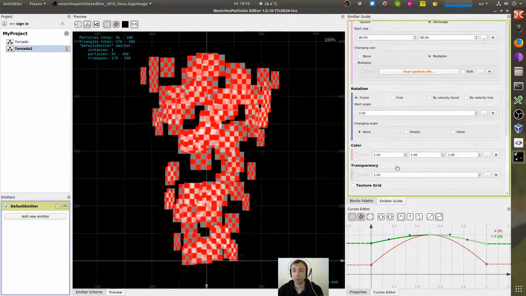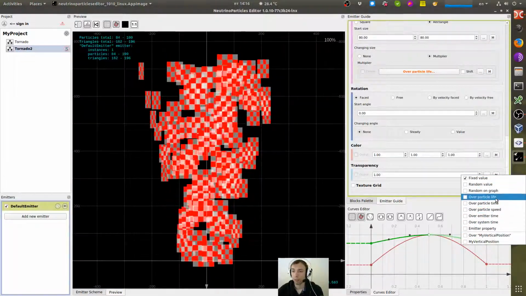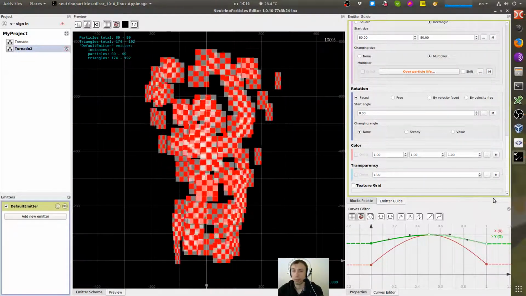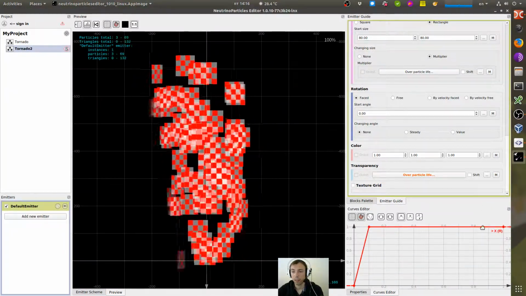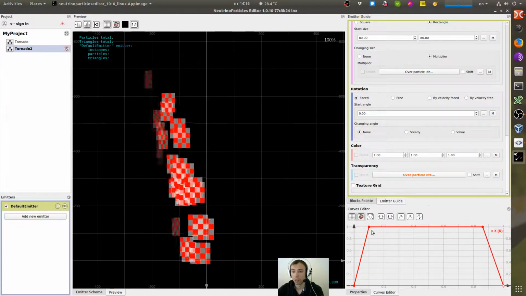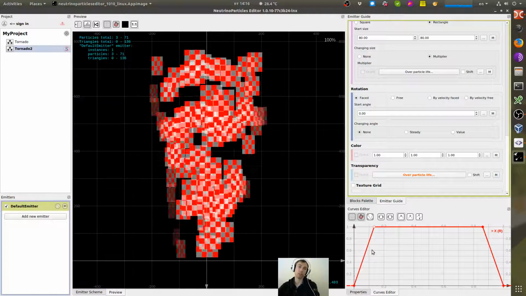Also, let's tune transparency. I'll set it to over particle life and make a simple fade in and fade out during the particle's life.